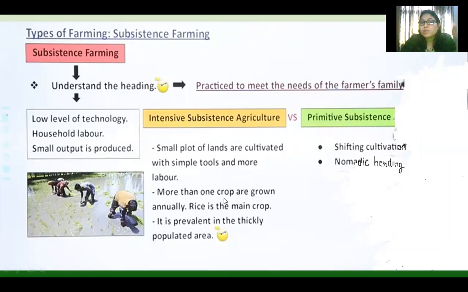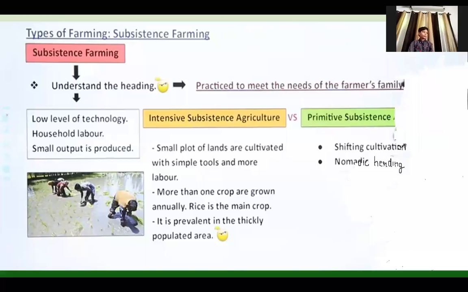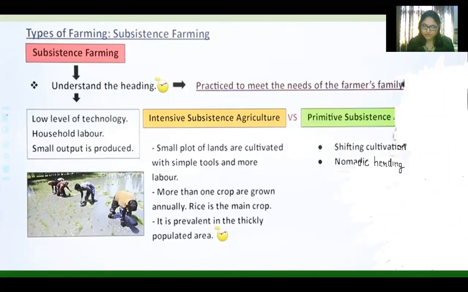Here more than one crop is grown annually. You must have seen here that two crops are grown annually: first six months rice, then the next six months wheat. So alternately in one year, two types of crops are grown, and each takes almost 5 to 6 months to mature. Rice is the main crop and it is prevalent in thickly populated areas. Which are the areas that involve this intensive subsistence?